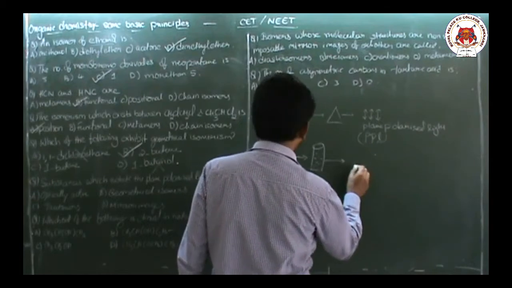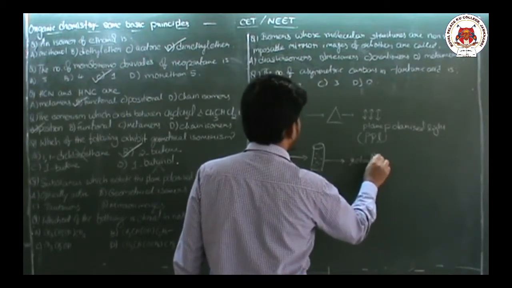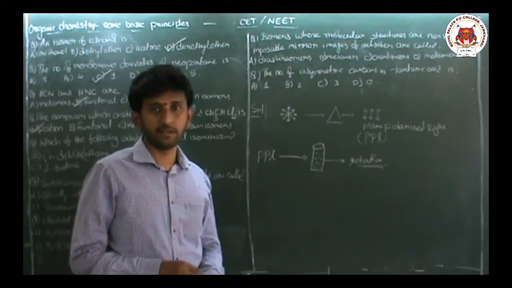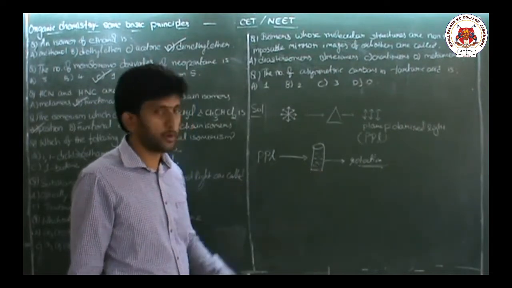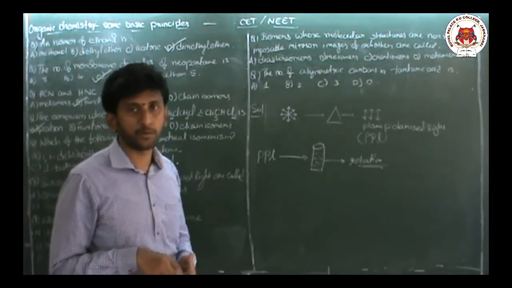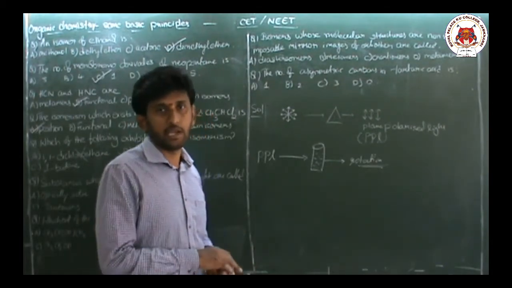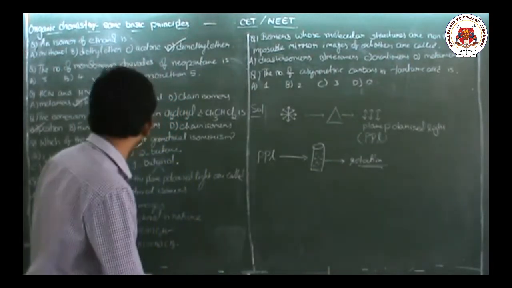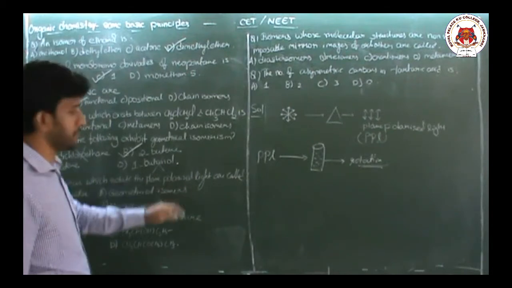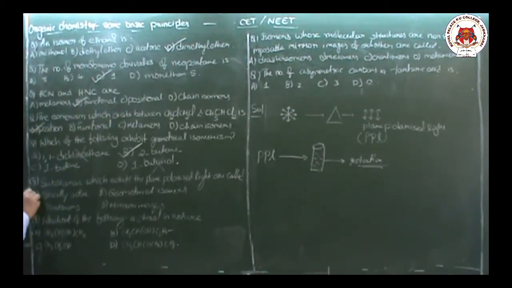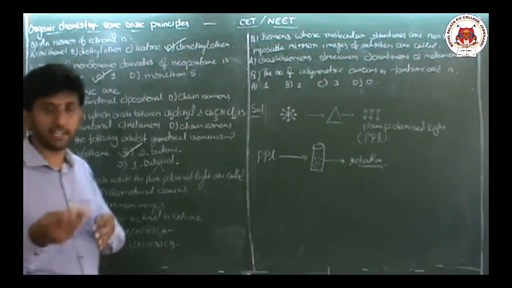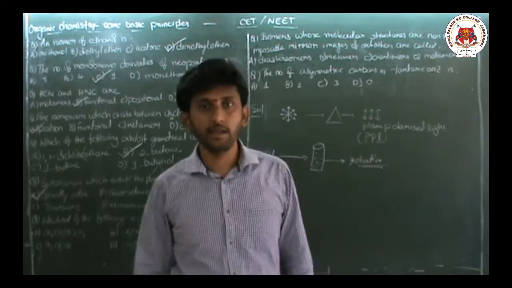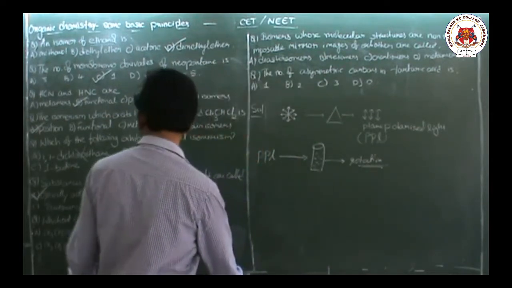If there is a deflection or rotation, if there is rotation or deviation in the movement of the light or passage of the light, then such type of compounds are said to be optically active compounds because they are interacting with the light. And if the light does not get deviated, then optically inactive compound. So substances which can rotate the plane polarized light, which can interact with the light, are optically active because they are changing the direction of the light. That's why they are called optically active compounds. Okay, next.